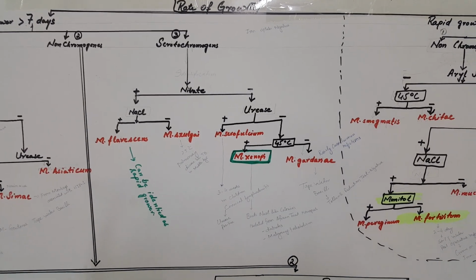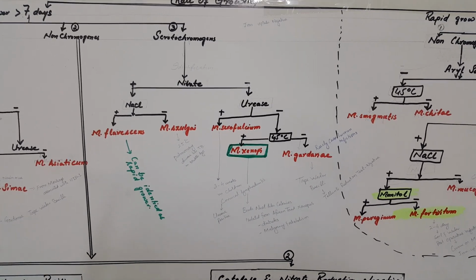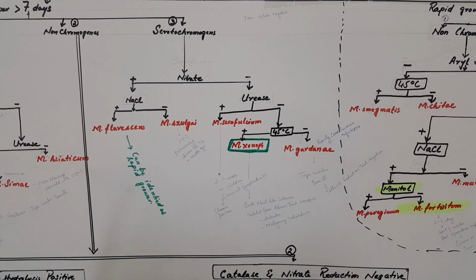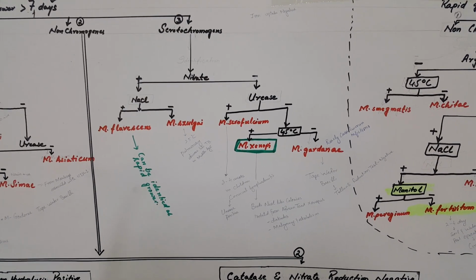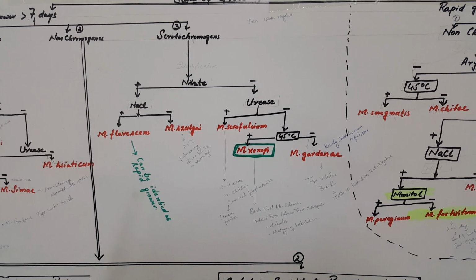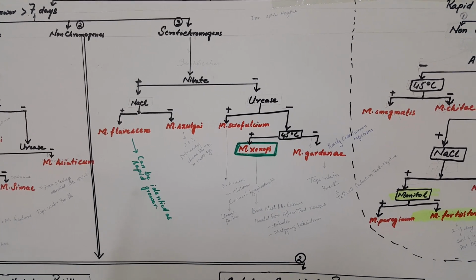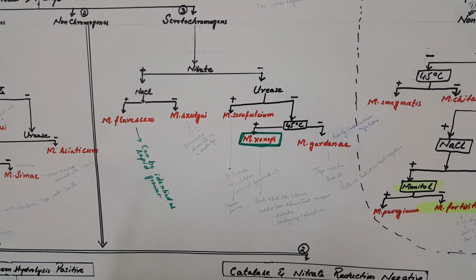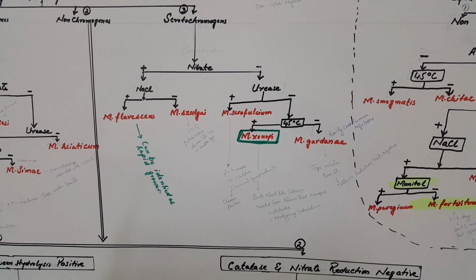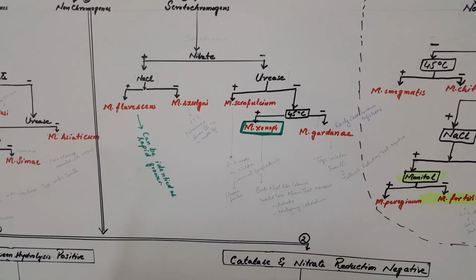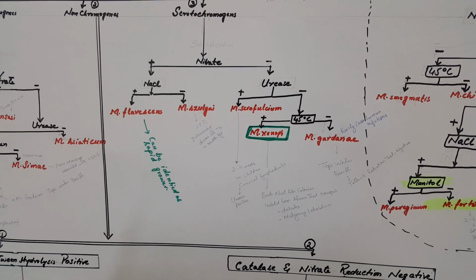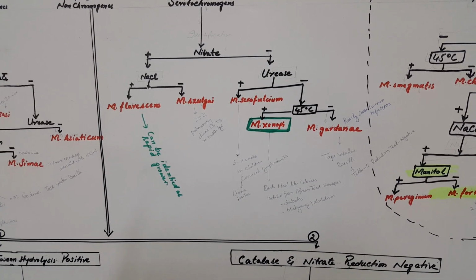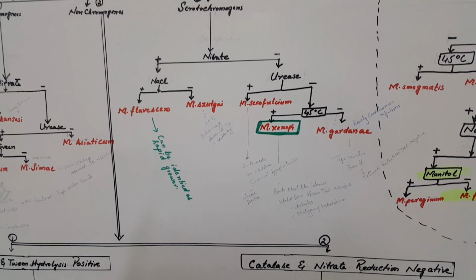In scotochromogen and non-photochromogen, in this chart the identification is followed by nitrate, which is further negative, and followed by NaCl. If NaCl is negative and nitrate is positive, that is M. szulgai, which is photochromogen at 25 degrees centigrade, causing pulmonary diseases and TB in middle-aged patients. M. flavescens is positive for nitrate and also for NaCl, and that can be identified as a rapid grower also.